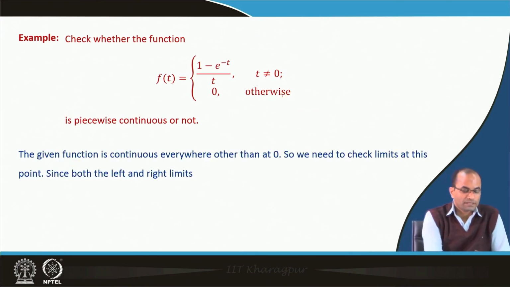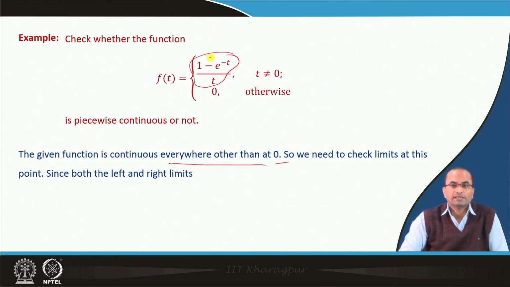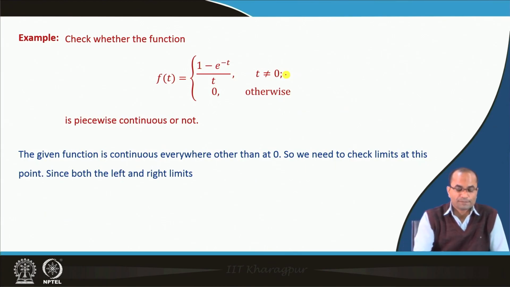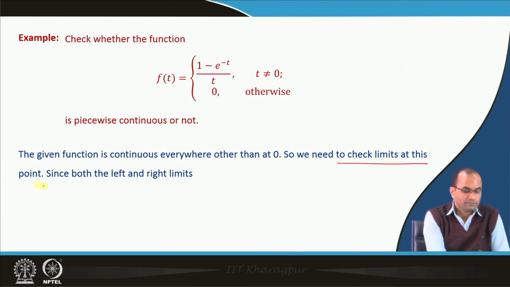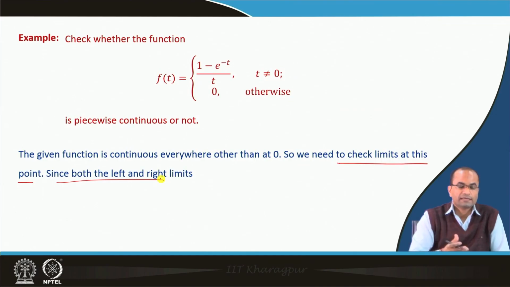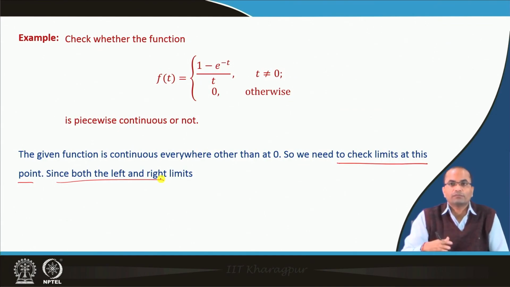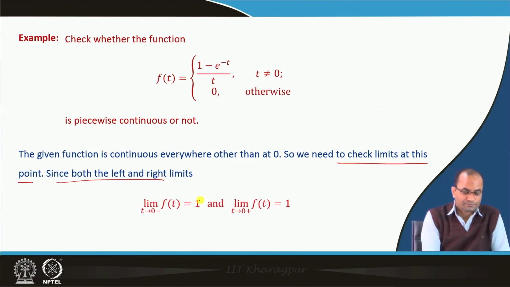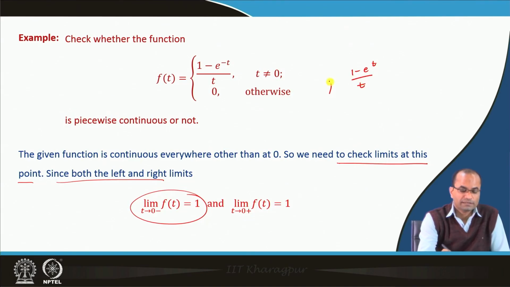Just to check, the given function is continuous everywhere other than 0, because we have the quotient of two nice functions. So we do not have to worry about piecewise continuity there, but we need to check the limit at 0 from both ends. We have 1 minus e to the t over t, and we take the limit as t approaches 0 from any end.